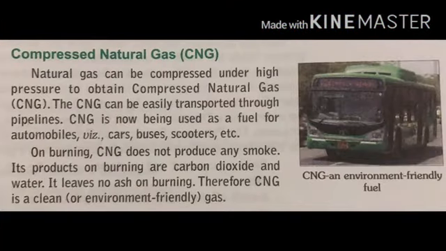Now compressed natural gas, CNG. Natural gas can be compressed under high pressure to obtain compressed natural gas, CNG. CNG can be easily transported through pipelines. CNG is now being used as a fuel for automobiles, like cars, buses, scooters, etc. On burning, CNG does not produce any smoke. Its products on burning are carbon dioxide and water. It leaves no ash on burning. Therefore, CNG is a clean or environment friendly gas.